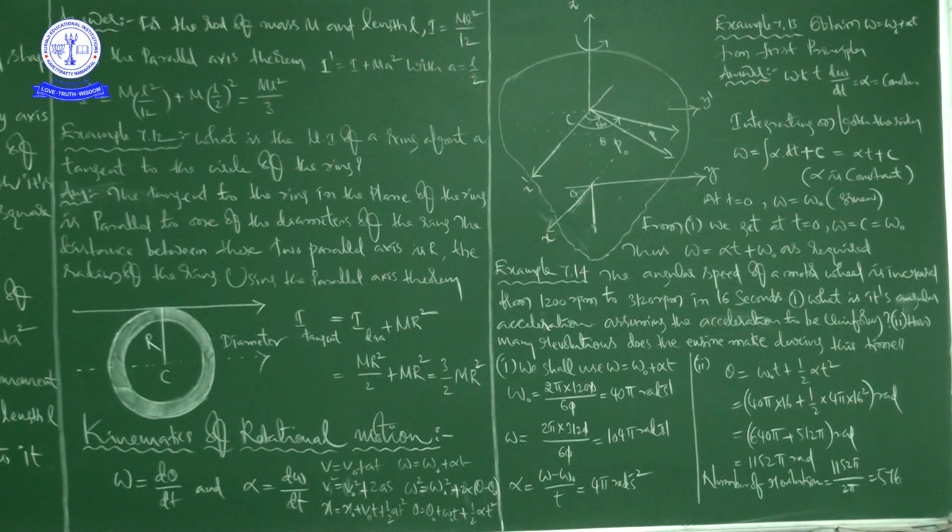Okay, and similarly, angular acceleration alpha is the same as linear acceleration a, because alpha is equal to d omega by dt, and a is equal to dv by dt. This is the discussion where the motion involves only one degree of freedom, that is, it needs only one independent variable to describe the motion.